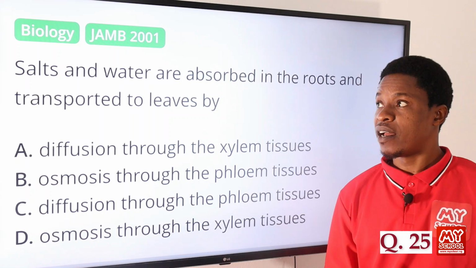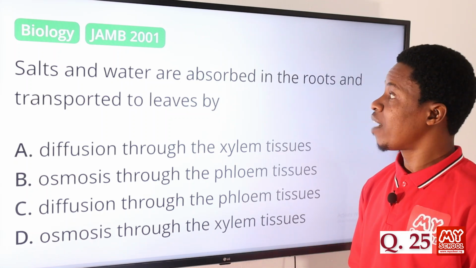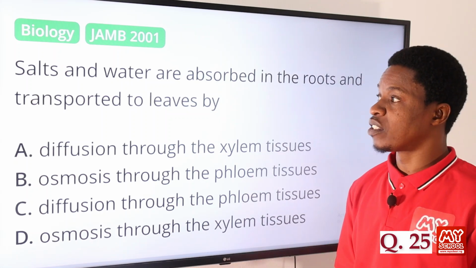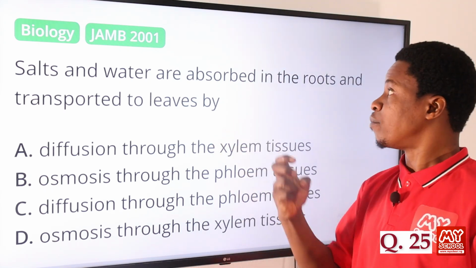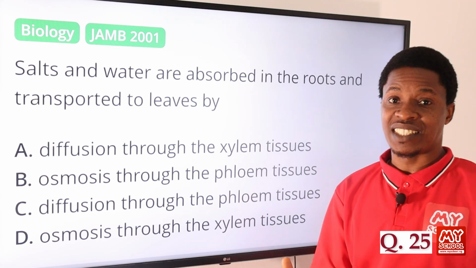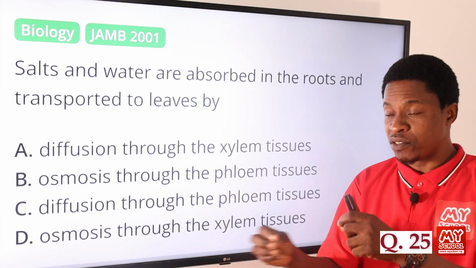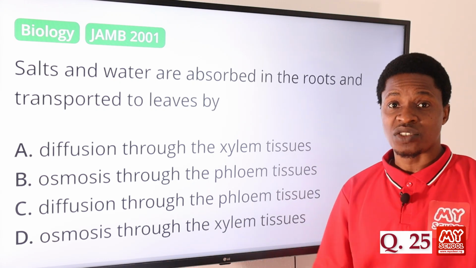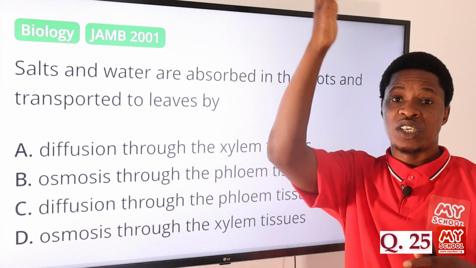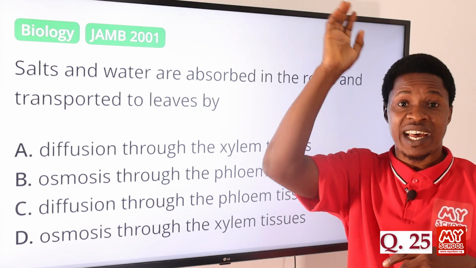Question number 25. Salt and water are absorbed in the roots and transported to leaves by what? Okay, don't forget, salts and water usually are absorbed in the root hairs, okay? Root hairs, you have them, the root hairs, and they absorb the water that is present in the soil, okay? And then it is passed through the tree and through the entire plant.